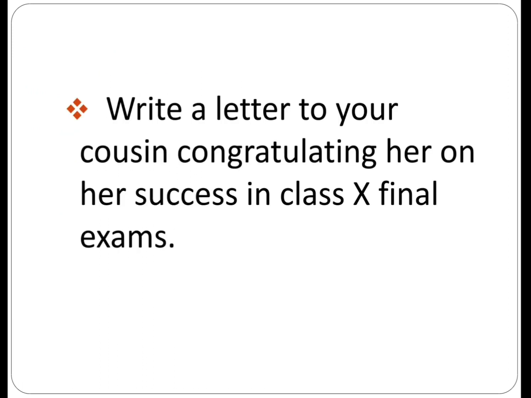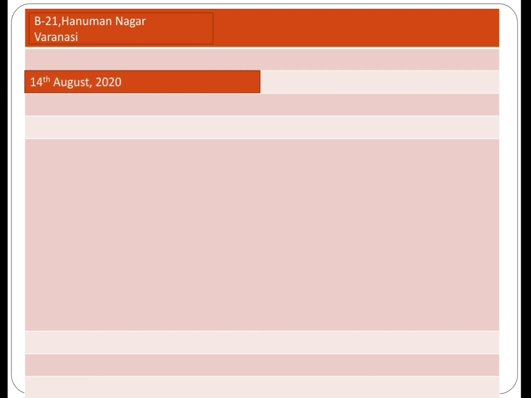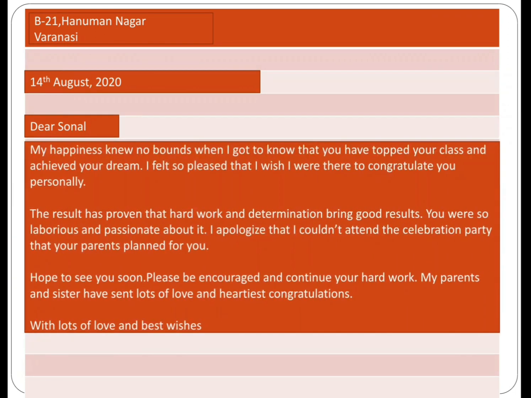Now let me explain the whole format with the help of an example. So the question is, write a letter to your cousin congratulating her on her success in class 10 final exams. Now the letter should be like this. At the top left hand side, you will write down the address as it is given, B21 Hanuman Nagar, Varanasi. Then leave one line and then write down the date, 14th August 2020, today's date. Then again leave one line and write down the salutation, Dear Sonal. And then comes the body of the letter.